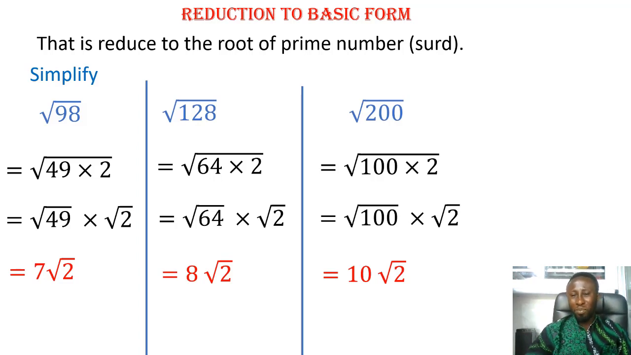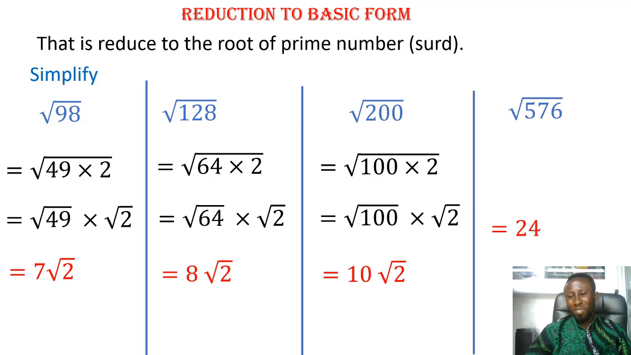Now, what about this? Root 576. Yes, 576. What do you get? 24. Now, there's no root here, so this one is 24. So what should you do? Yes, good. Now, this shows that root 576 is a perfect square, meaning 24 times 24 will give us 576. So you multiply 24 by 24, all in root. That will give us 576.